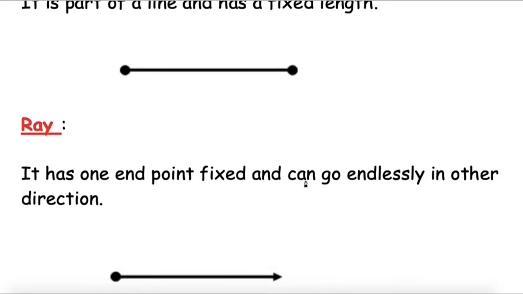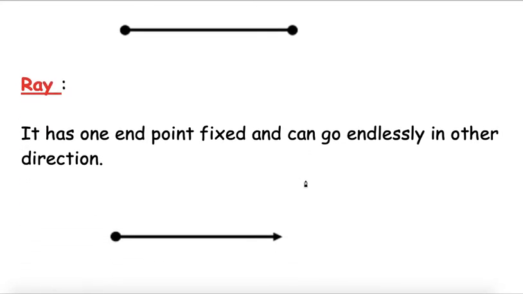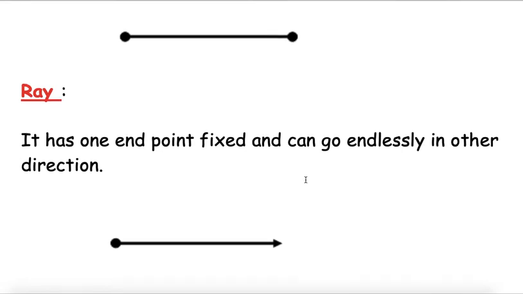Then next comes ray. Children, you all must have seen rays of the sun. Now, the sun is a fixed point, but rays of the sun can go endlessly in another direction. So, a ray has one endpoint fixed and it can go endlessly in the other direction.